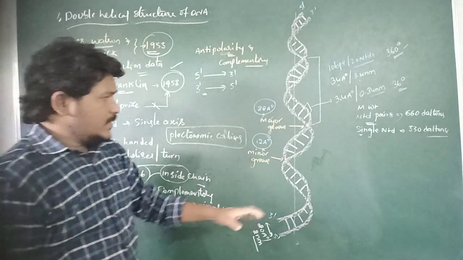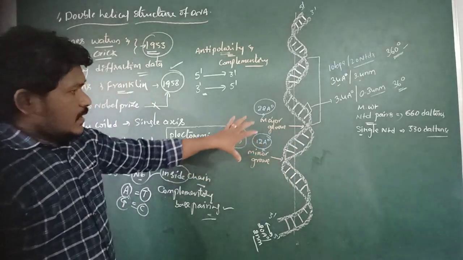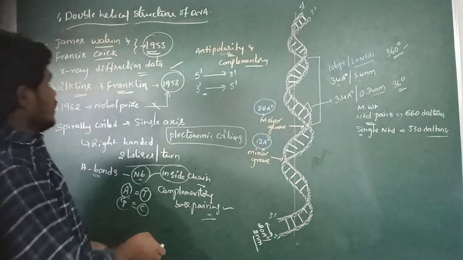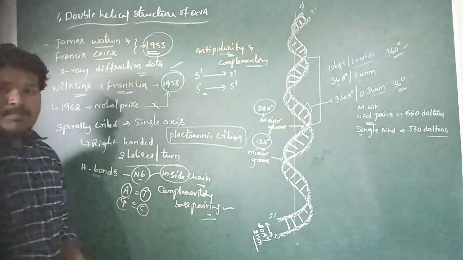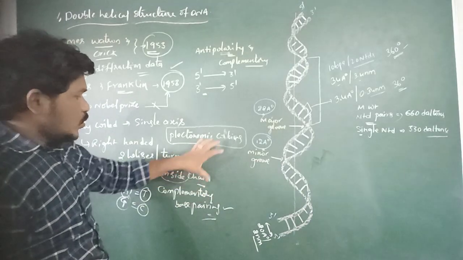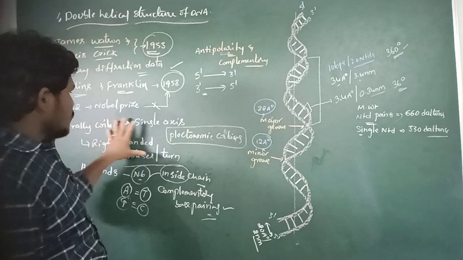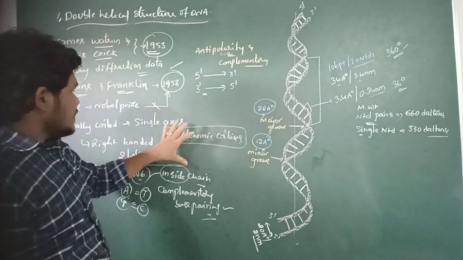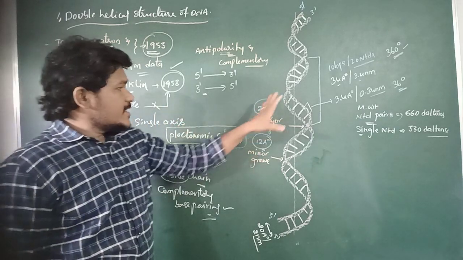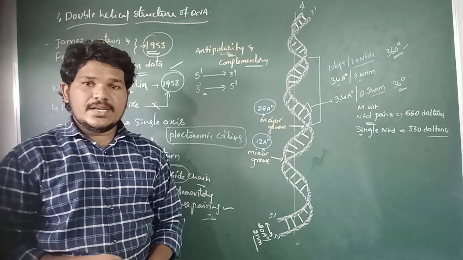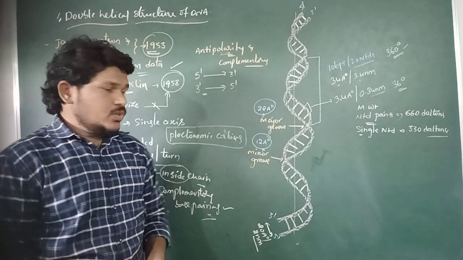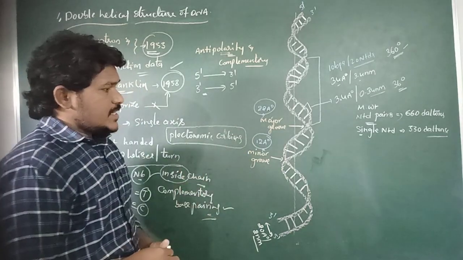Right? And then if we observe the double helical structure of DNA, the two polynucleotide strands are spirally coiled on a single axis and form two helices for each turn. Right? So here in the double helical structure of DNA,